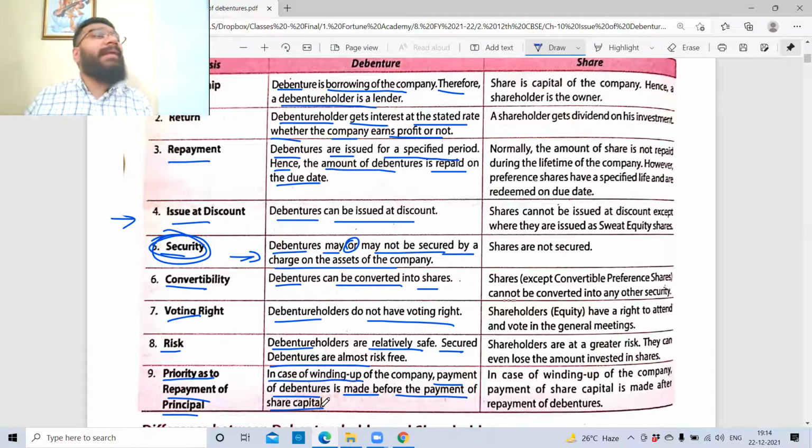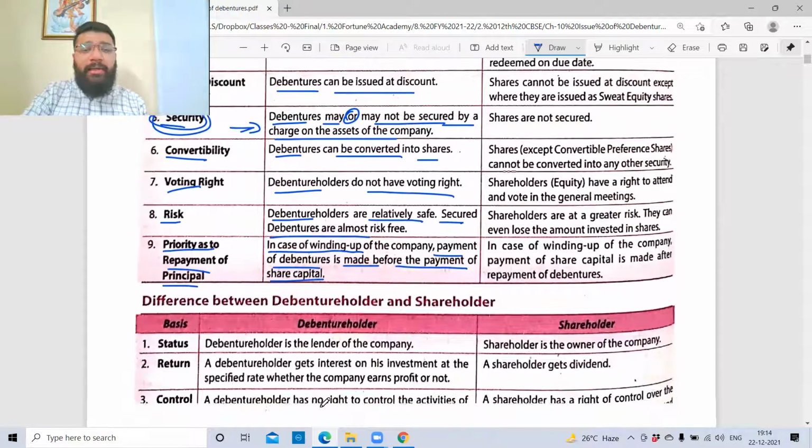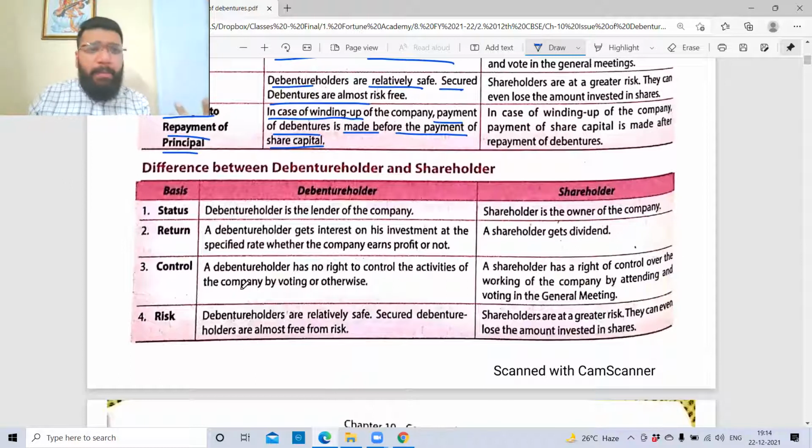And this guy is not the owner, he's the lender. So he'll be the first person to take it. So this is about debenture, guys. Next is debenture holder. Very simple, same point is repeated. Debenture holder is the lender of the company.